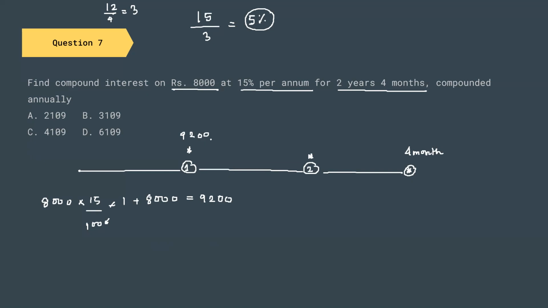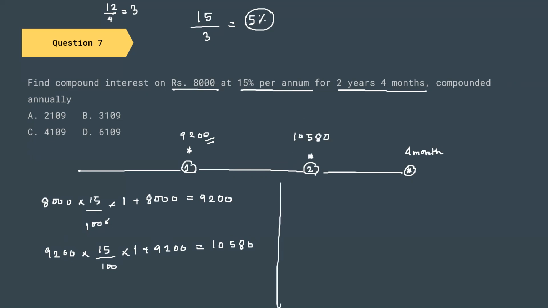Again, this amount will be compounded for the next installment. So 9200 into 15 by 100 into 1 plus 9200. So it will be 10580.